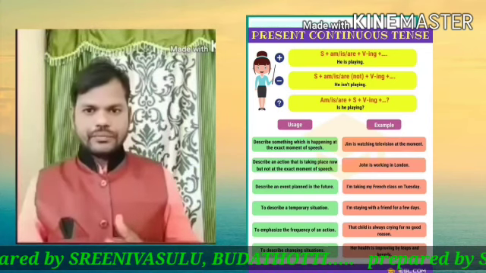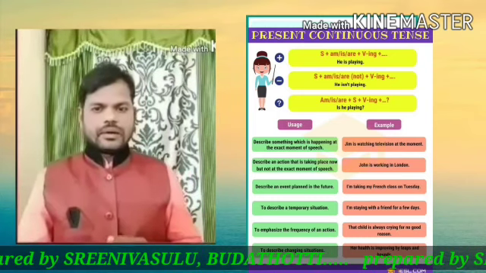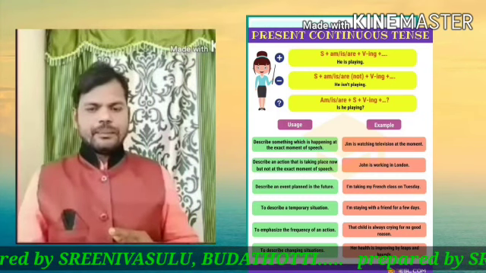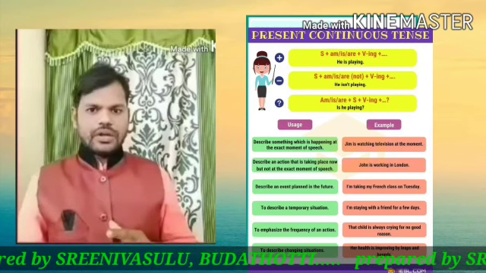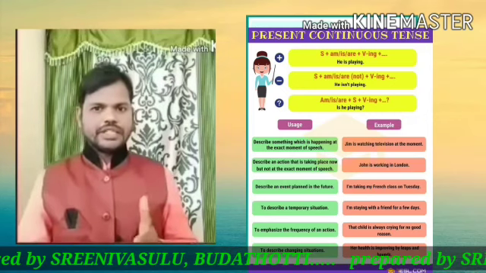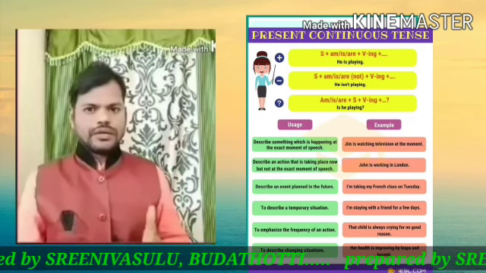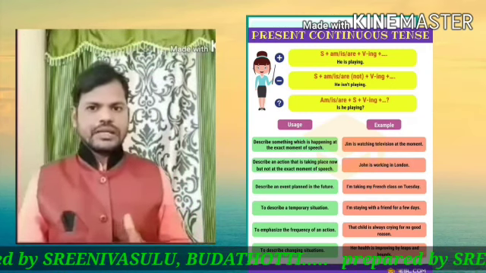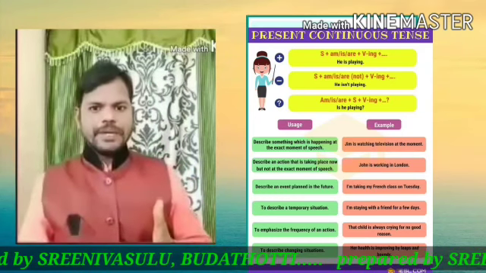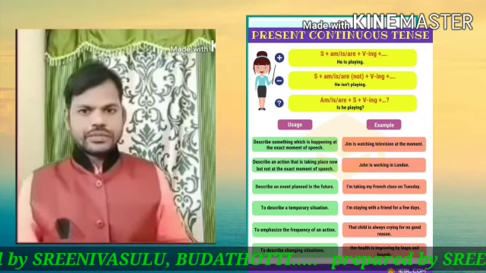For example, V3, all right. Go is a base verb. Went, past indefinite verb or V2. Gone, past participle or V3. Goes, verb S form. And going, present participle, denotes an incomplete action. I'll repeat once again. Subject, am, is, are, V1 plus ing form, plus object or extra words.